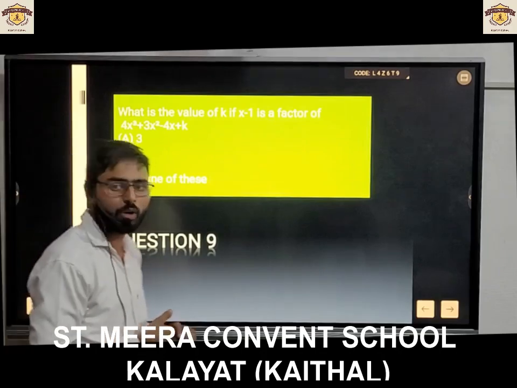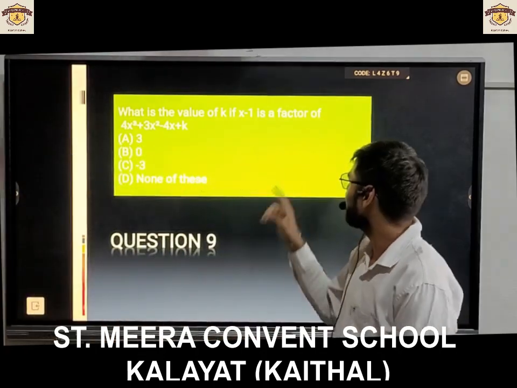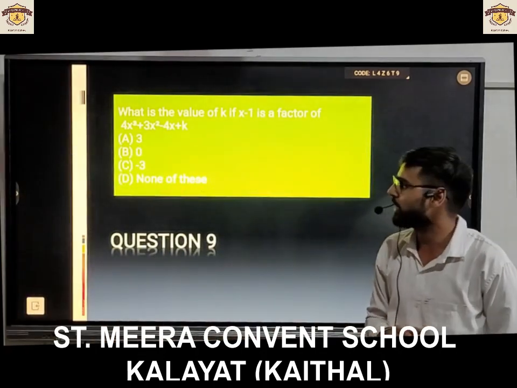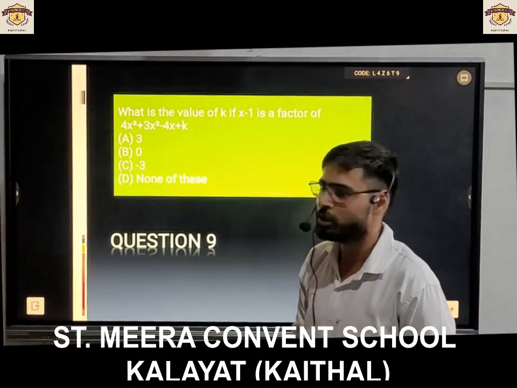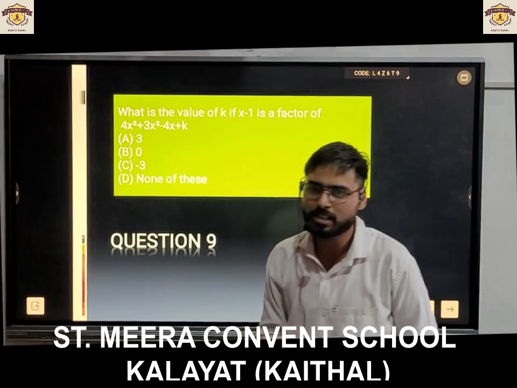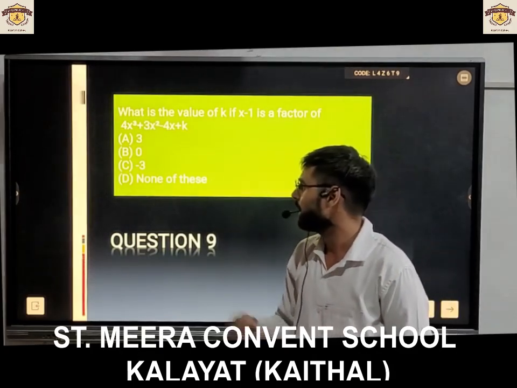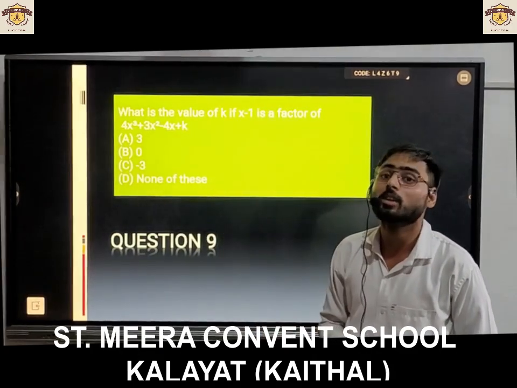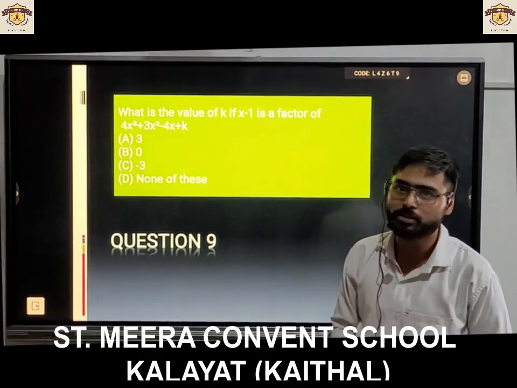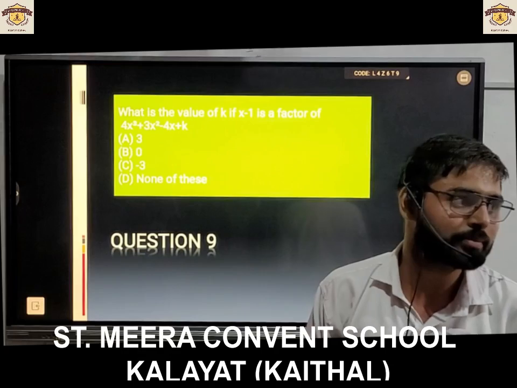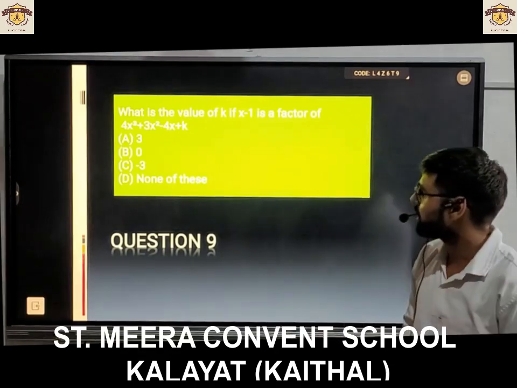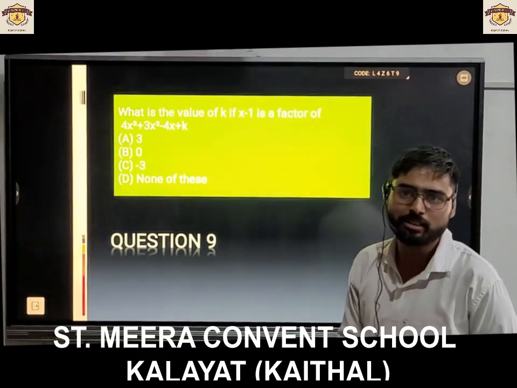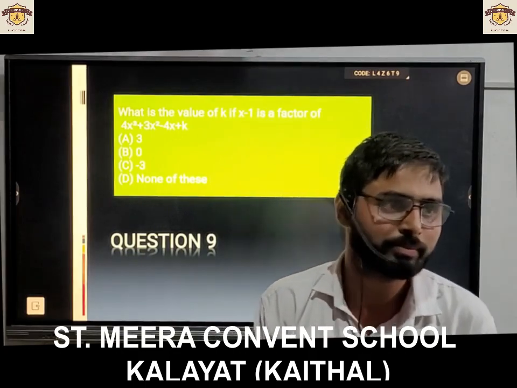What will be the value of k if x minus 1 is a factor of 4x cube plus 3x square minus 4x plus k? Option A is an incorrect option. Sir, option C. Option C is absolutely the right answer. Clap for Manna team.